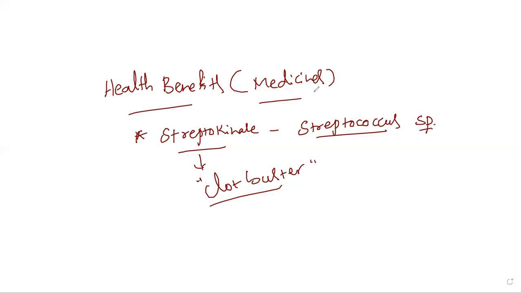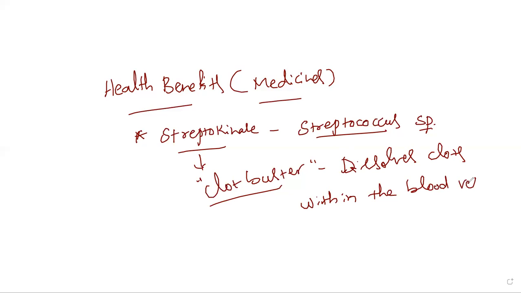Streptokinase is majorly used as a clot buster. It means it dissolves blood clots, dissolves clots within the blood vessels. ಅಂದ್ರೆ blood vessels ಒಳಗಡೆ ಆಗಿರುವಂತ ಕ್ಲಾಟ್ ಅನ್ನ ಸ್ಟ್ರೆಪ್ಟೋಕೈನೇಸ್ ಏನ್ ಮಾಡುತ್ತೆ, ಡಿಸಾಲ್ವ್ ಮಾಡುತ್ತೆ. So hence it is known as a clot buster. Streptokinase is majorly used as a clot buster. It dissolves the blood clots which are found within the blood vessels, clearing the vessels.